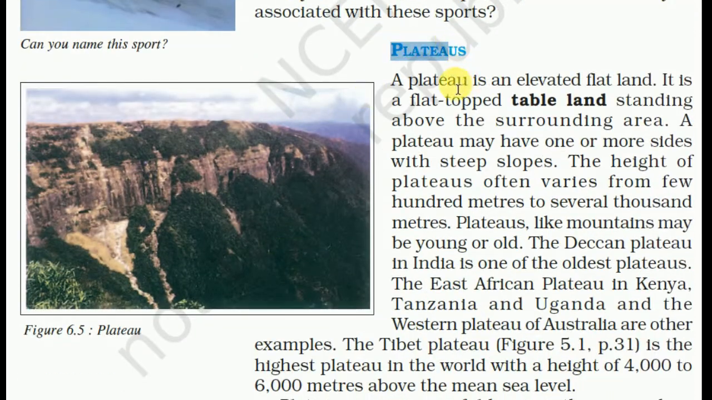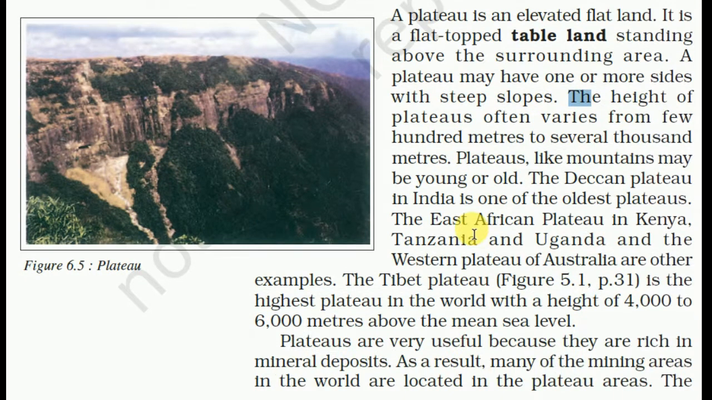Plateau. A plateau is an elevated flat land. It is a flat-topped tableland standing above the surrounding area. A plateau may have one or more sides with steep slopes. The height of a plateau often varies from a few hundred meters to several thousand meters.